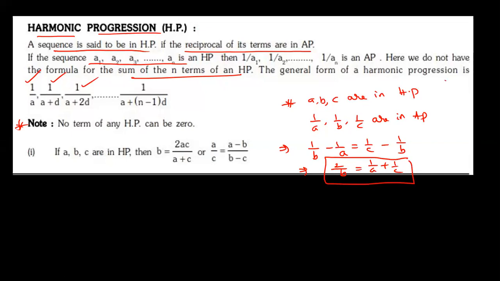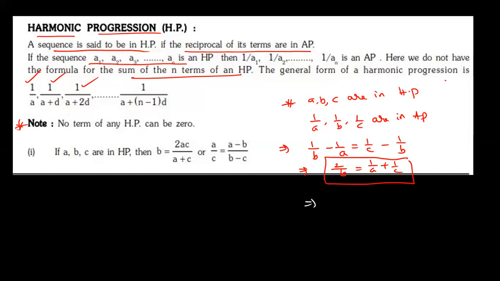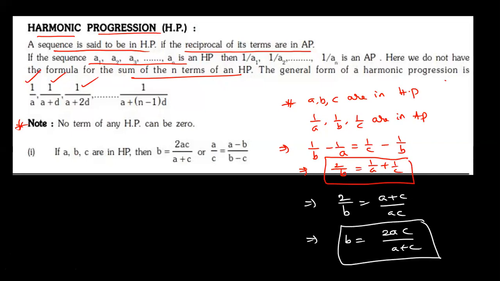Continuing from writing, from this case, 2 by B is equal to how much? Take the LCM: (A plus C) by AC. Therefore, B is how much? 2AC by (A plus C), by cross multiplication. That is the proof. It's very, very important.